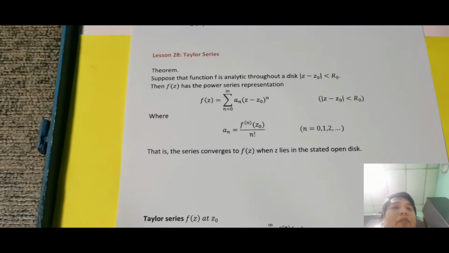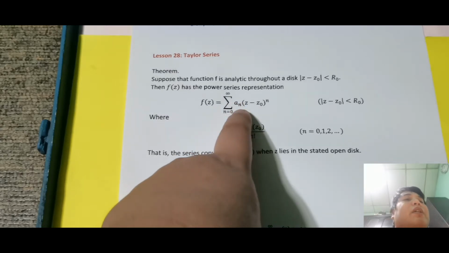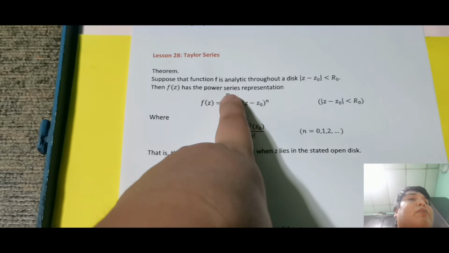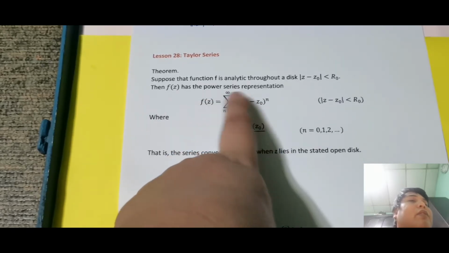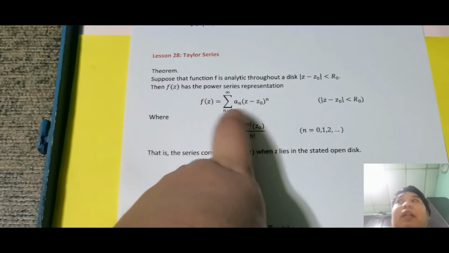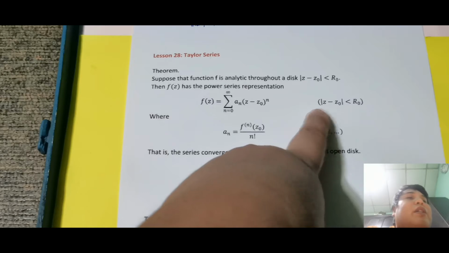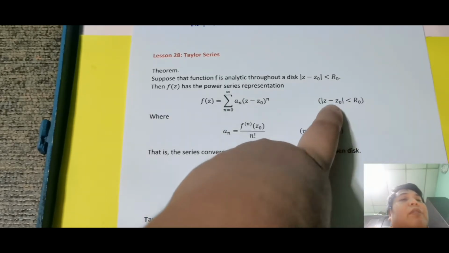Okay, so let's have this: then f(z) has the power series representation. So again, ito yung power series representation: f(z) is equal to the summation of aₙ times (z - z₀)ⁿ, for n equal to 0 up to infinity. Power series pa lang yan. So ang ibig sabihin, lahat ng function kaya kong i-represent into a power series, wherein |z - z₀| < r₀. So ayun nga, may radius tapos may center.